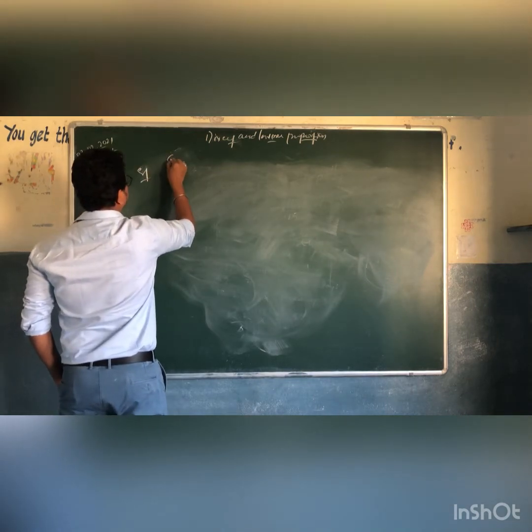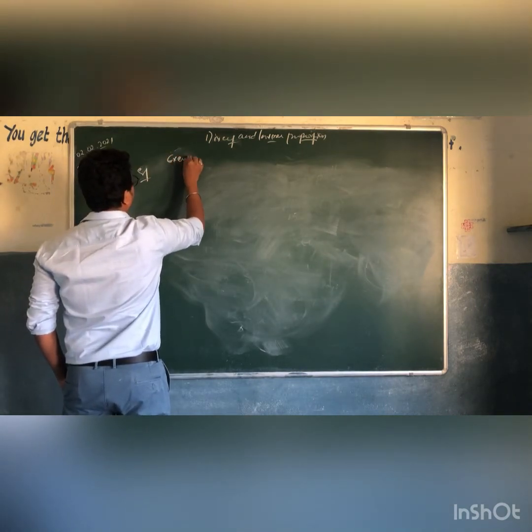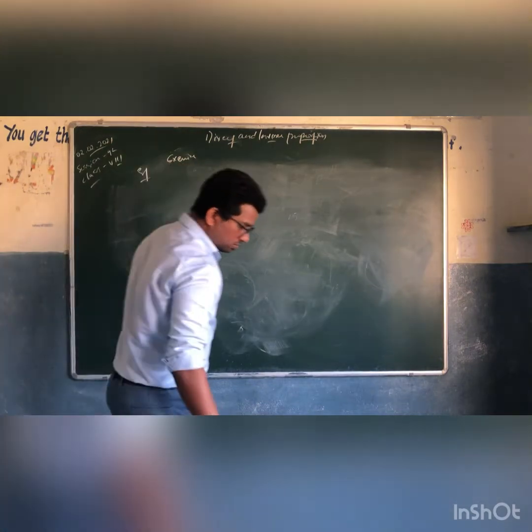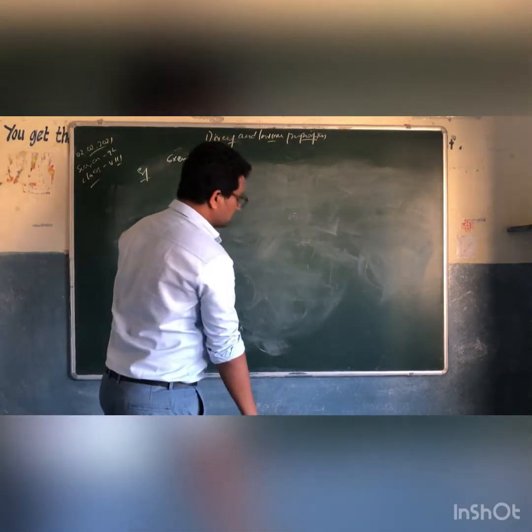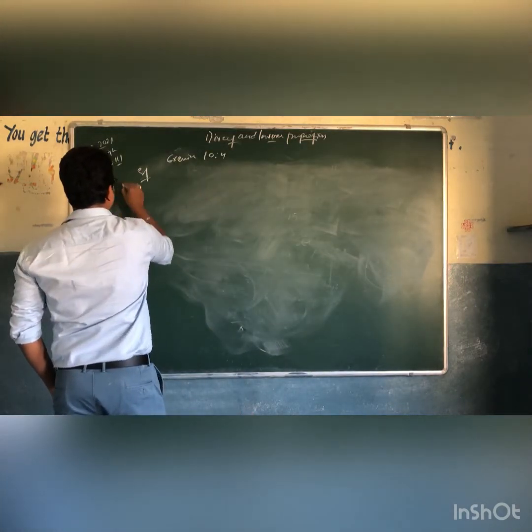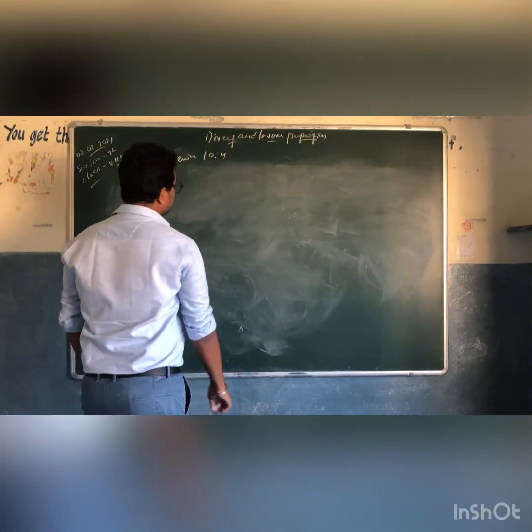So, Exercise 10.4, okay? Exercise 10.4, first sum. Let's write the solution, first solution.